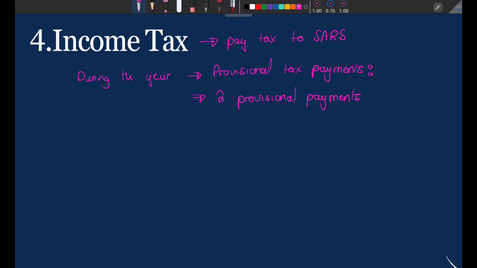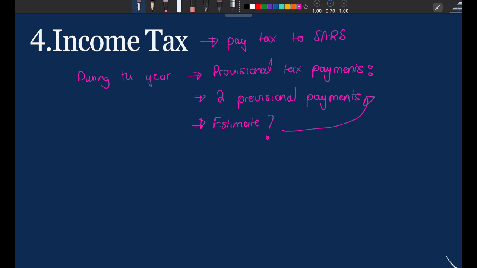What the company does is make estimates, right? They estimate how much they think they will owe SARS. So these two provisional payments that they make during the year are estimates of how much they think SARS will charge them. The company is estimating that, okay, maybe SARS will charge us R1,000,000. So let's pay 500,000 first, and then we'll pay the other 500,000 later in the year. Those are the two provisional payments.